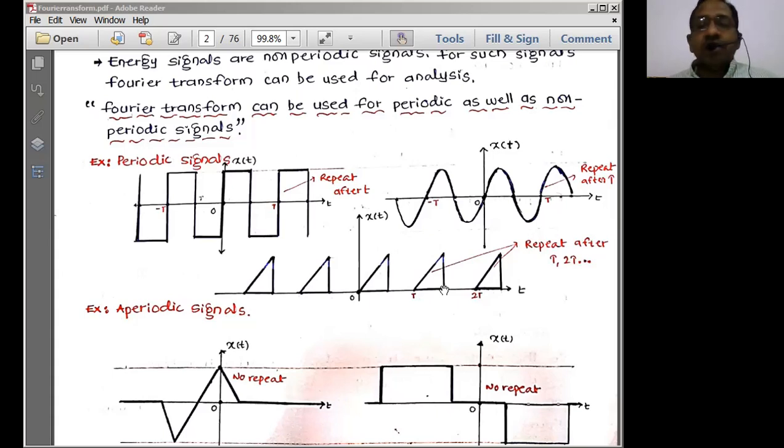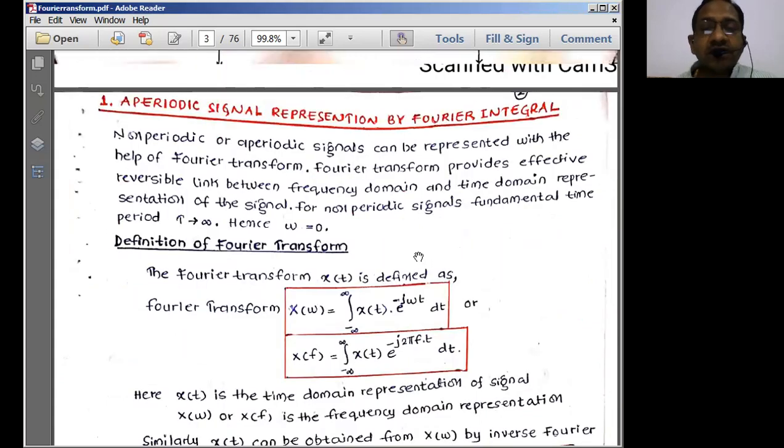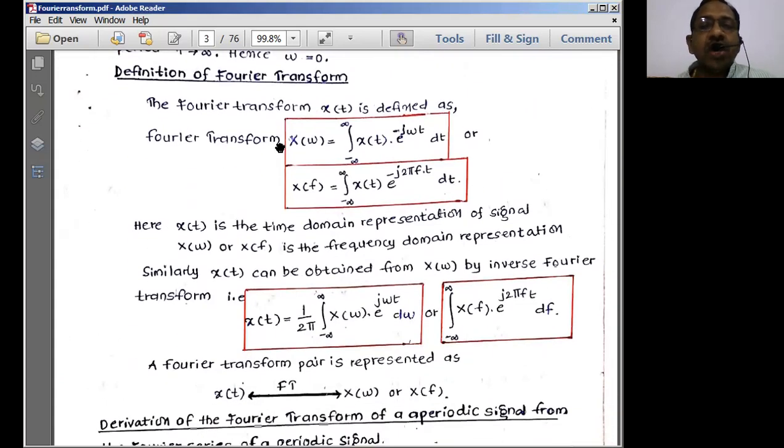Next, we went into the Fourier transform representation. So what is a Fourier transform? The Fourier transform is a mathematical tool used to transform the time domain signal into the frequency domain signal. In order to convert that, we straight away used the mathematical form. What is the mathematical form we used in the last class? This is the form: X of omega is equal to the integral of x of t e power minus j omega t dt. This form we have written directly with the concept of the Fourier transform.